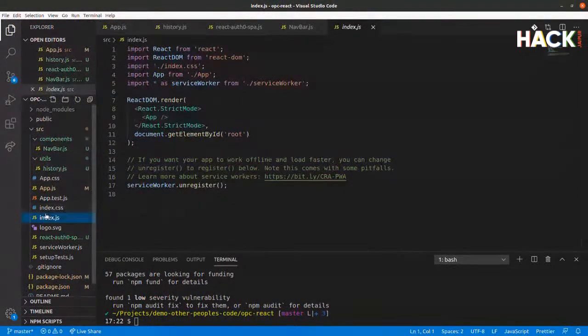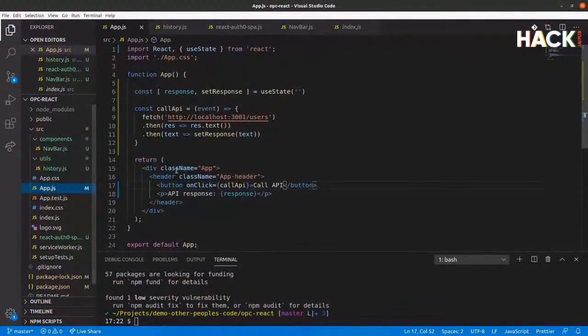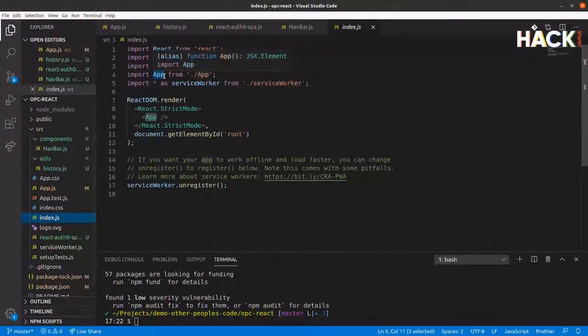The way React works, and the way most Node applications work, is the main file that gets loaded is index.js. So when React launches, it launches this file, and this is basically the very root setup of your React application. It's pulling in React and the React DOM, that's the document object model that React creates in order to generate the output of your web application. It's pulling in your app, which is defined in app.js. So this is the file that we changed before with the button and the API response. So it's pulling your app in.